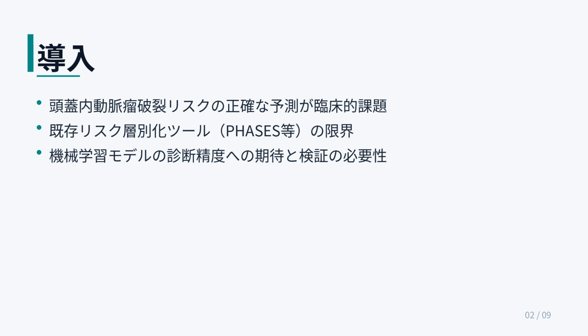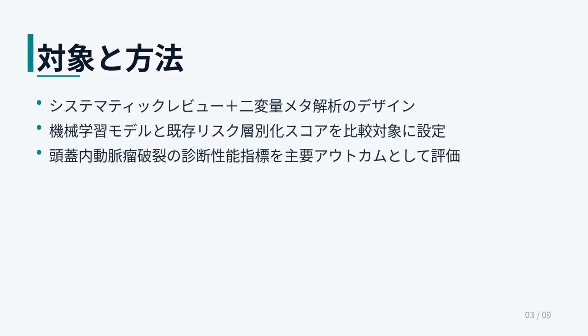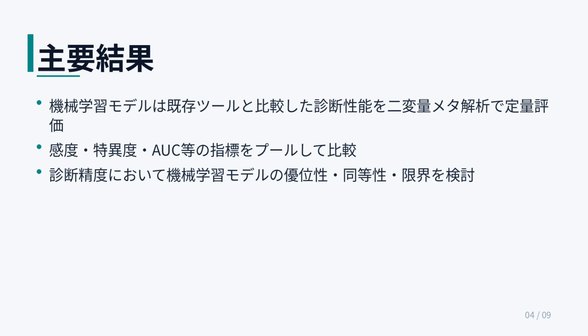Methods. We performed a Preferred Reporting Items for Systematic Reviews and Meta-Analyses, diagnostic test accuracy, systematic review and diagnostic meta-analysis of studies evaluating ML models for intracranial aneurysm rupture discrimination. PubMed, Embase, and CENTRAL were searched to February 2026. Sensitivity and specificity were pooled using a bivariate random effects model, with summary receiver operating characteristic curves generated across training, internal testing, and external validation datasets.